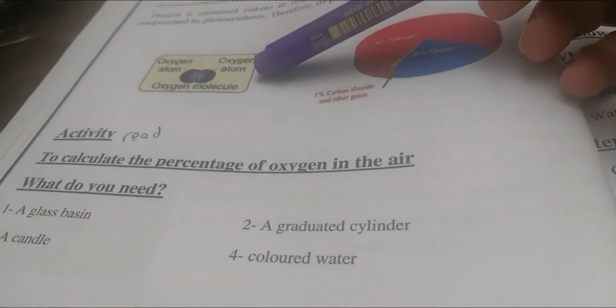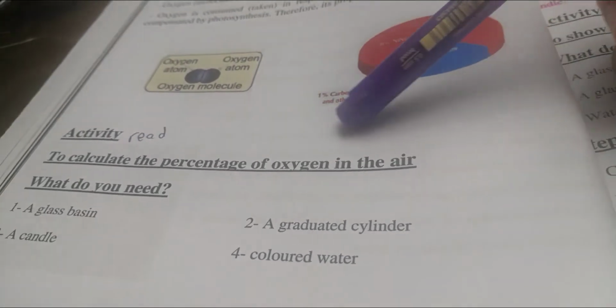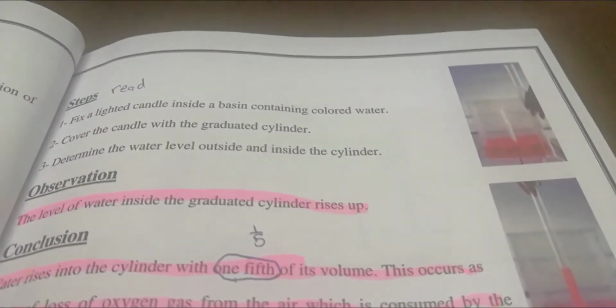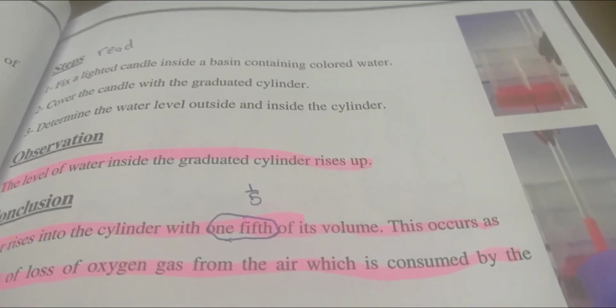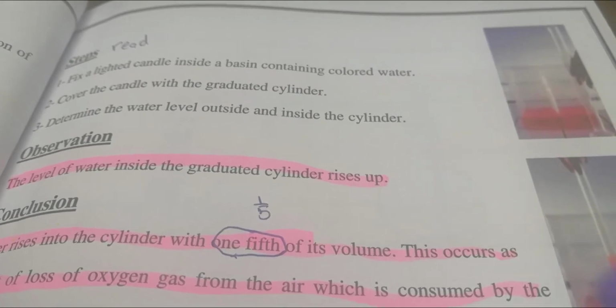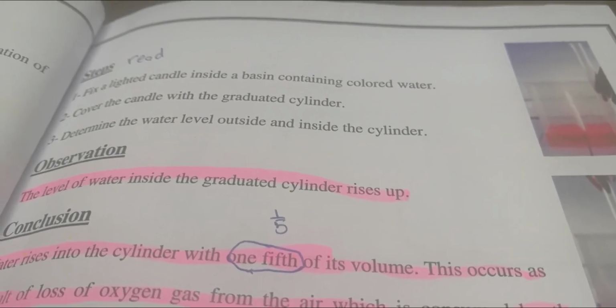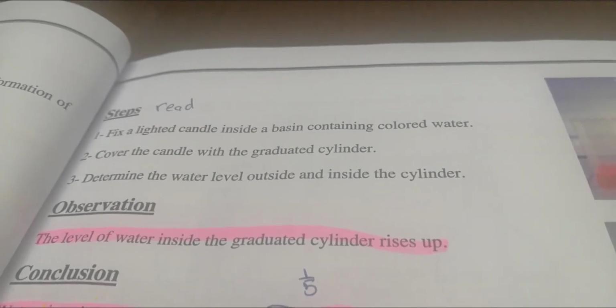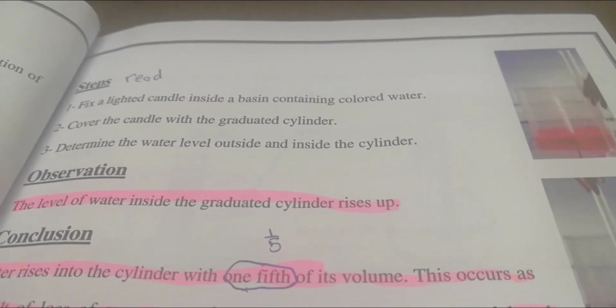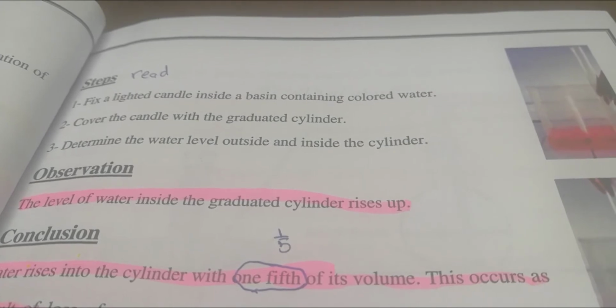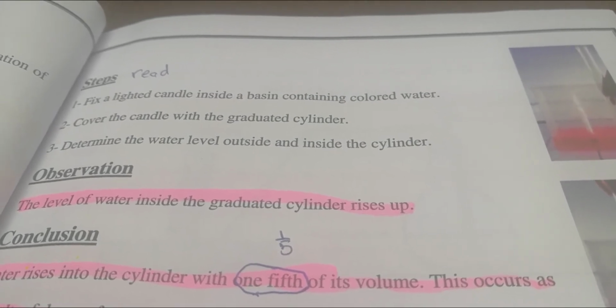Here we have an experiment to calculate the percentage of oxygen gas in the air. All I need is just to fix a lighted candle inside a basin containing colored water. Why are we especially using colored water? To be easily seen. Then I will put a cylinder upside down over the lighted candle. Then I will wait for a while.